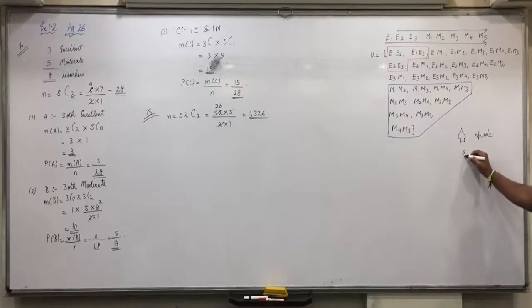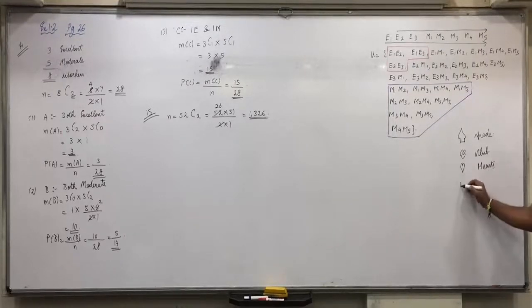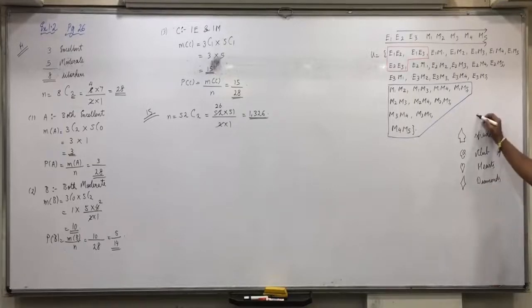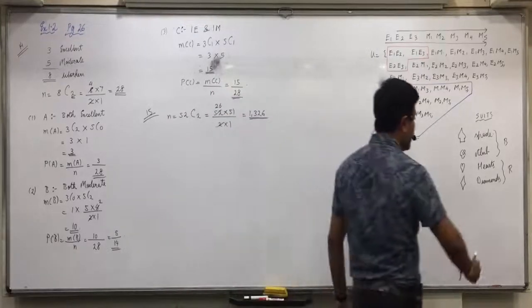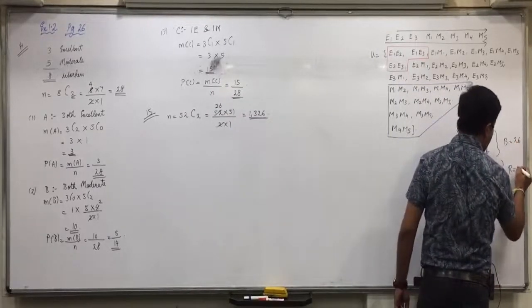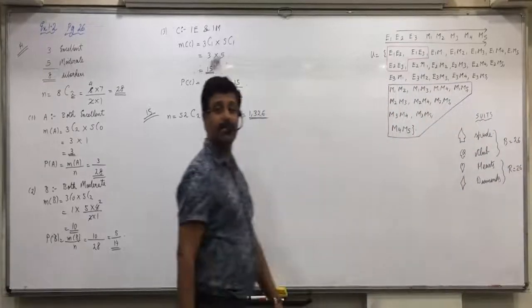Spade, then club, then hearts and diamond. These are called what? Suits. 4 suits are there. But are these both black color? Yes. Are these both red color? Yes. So there are 2 different colors. Got it? There are 26 black cards, 26 red cards.